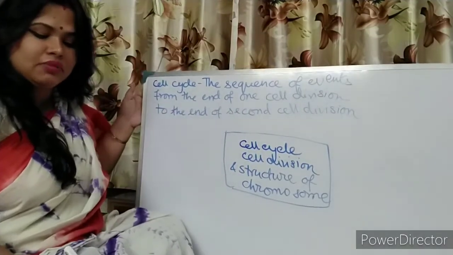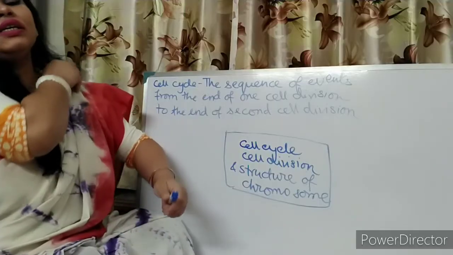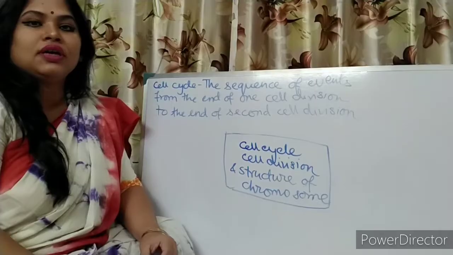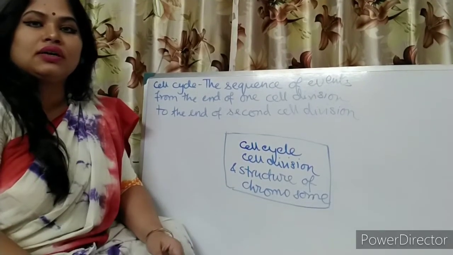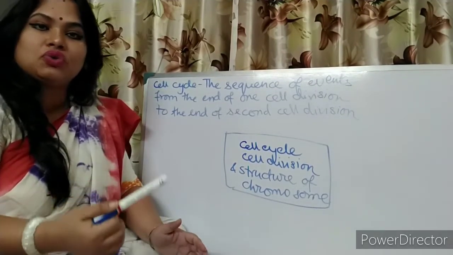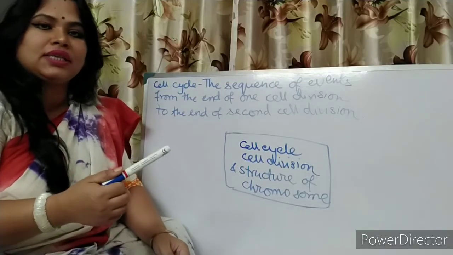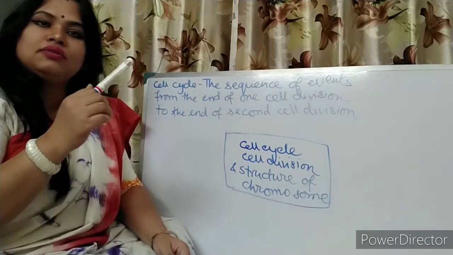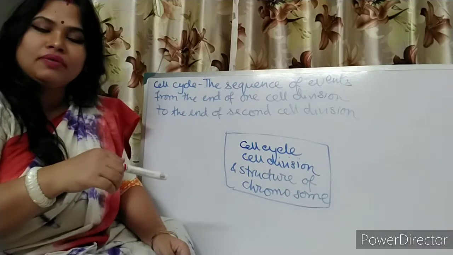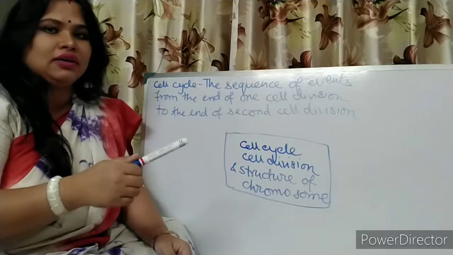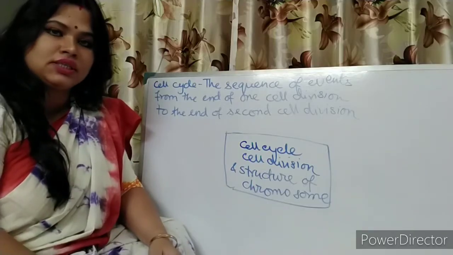And for different cells, these generation times are different. After the growth of the cell, they start dividing. So one parent cell starts growing, and after the completed growth, they start dividing and produce two daughter cells.